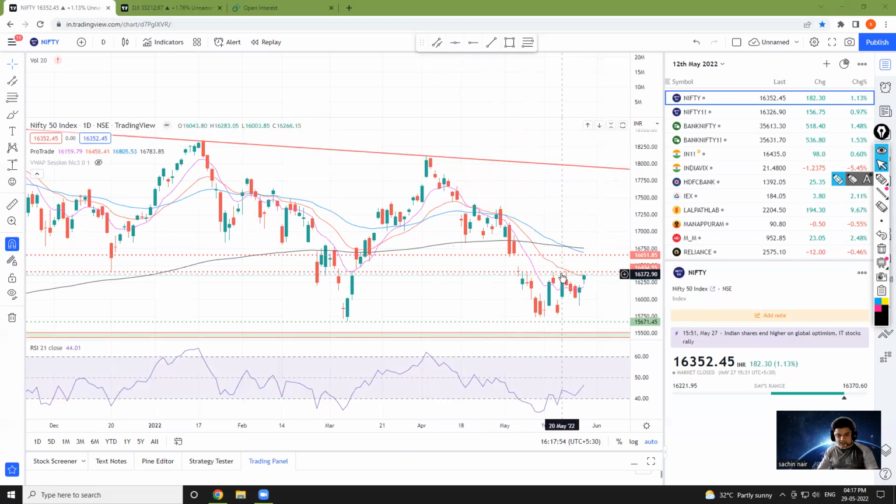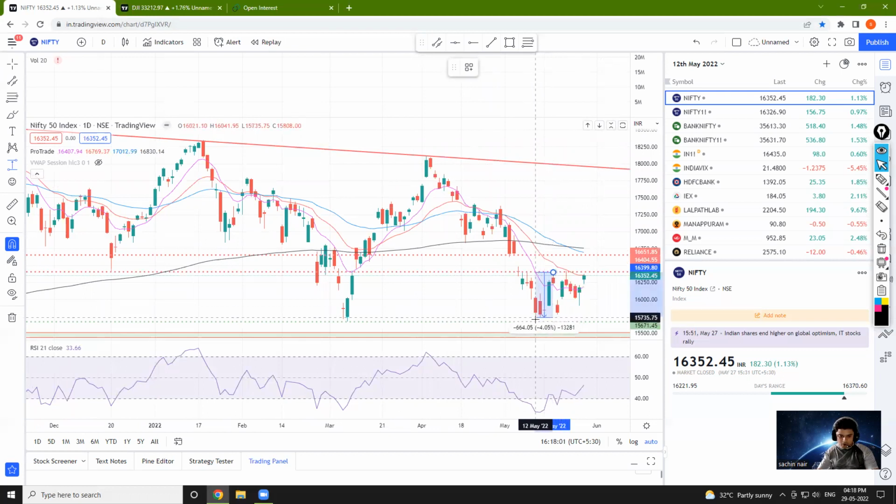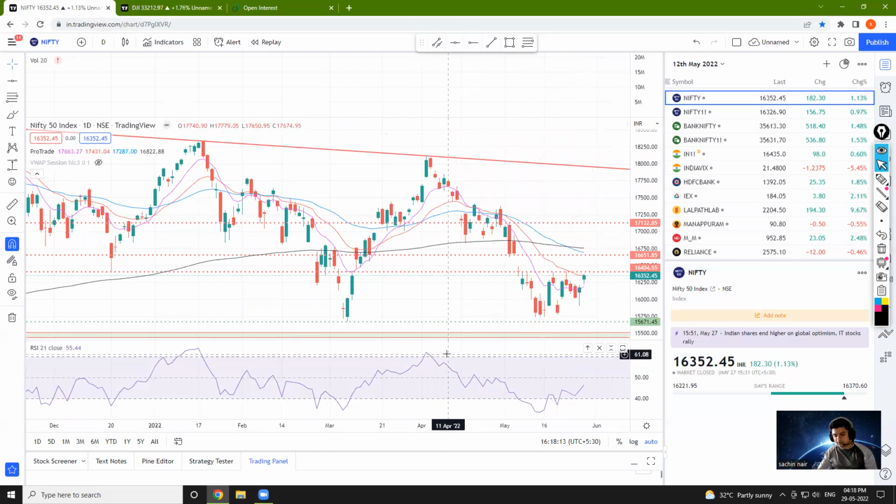Now an extremely bullish scenario, if suppose the markets start rallying continuously. जितना ये range है, if I mark that range, I'm marking 16,400 से लेके the bottom of the range. Now this is somewhere around 664 points. अगर मैं उसके top से इसको mark करूं, so I am assuming this level, 17,132 is the maximum we can go right now in the bullish scenario.